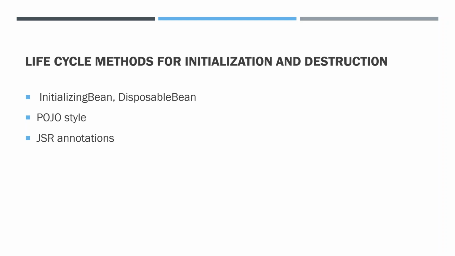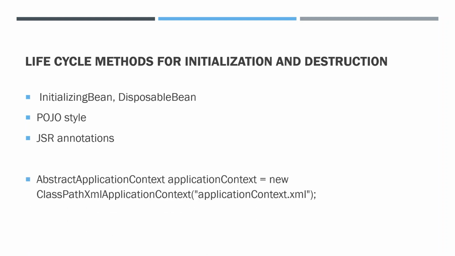So using these three ways, you can go for initialization and destruction activity. But just remember one thing: the container doesn't take care to call the destroy method. So explicitly, instead of ApplicationContext, we have to create an AbstractApplicationContext object, and then we need to call the registerShutdownHook method. Then the destroy method is called.